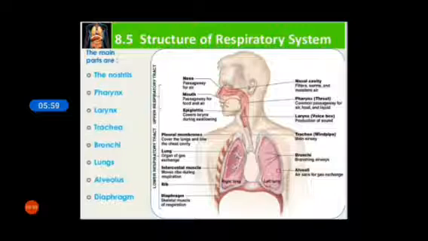Then at the last there is the diaphragm, the skeletal muscle of respiration. What is skeletal muscle? Skeletal muscle is a voluntary muscle.